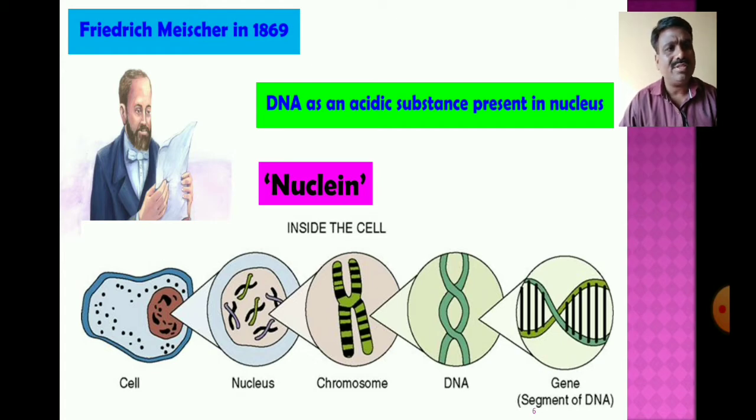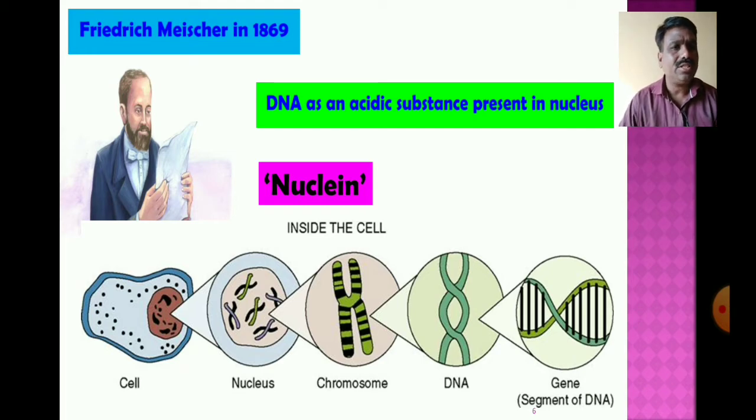Amino acids are synthesized as per the instruction of the genetic code, which carries information in coded language, and these amino acids form and synthesize the protein, and the protein expresses the characters.